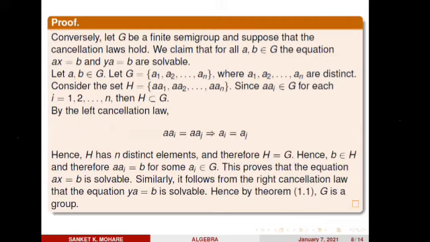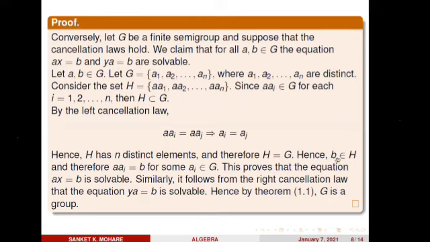Now by the left cancellation law, suppose I assume aai is equal to aaj. This implies ai is equal to aj by the left cancellation law. Hence H has n distinct elements, and therefore H must be equal to G. Hence b belongs to H, and therefore aaj is equal to b.